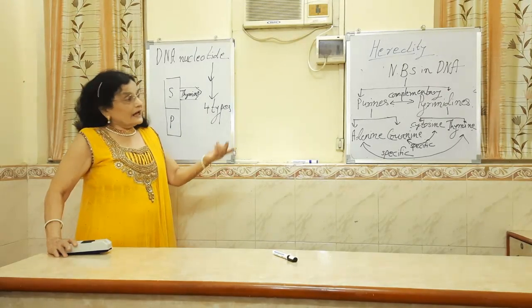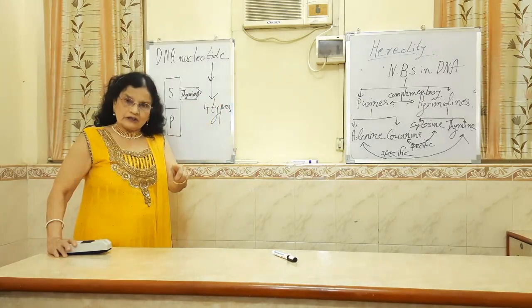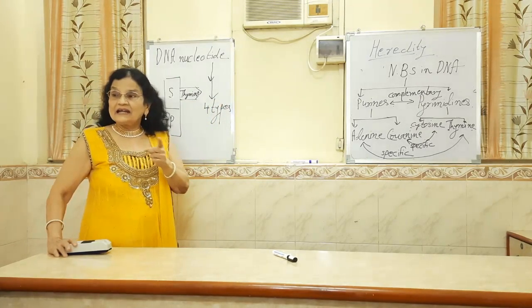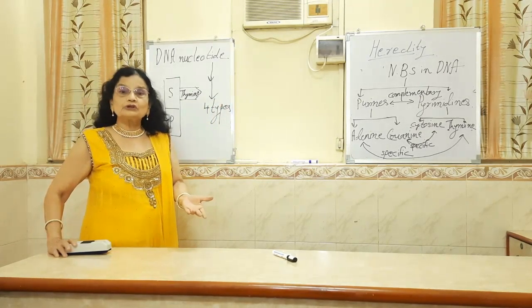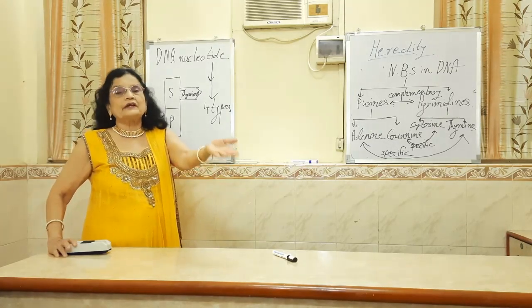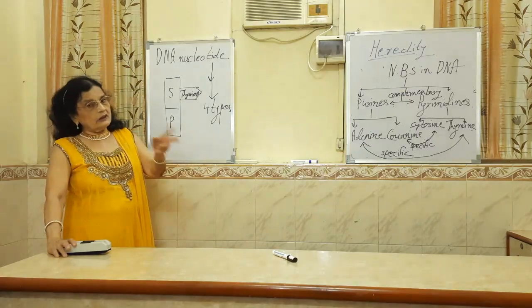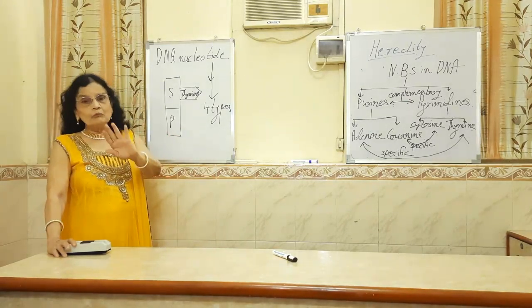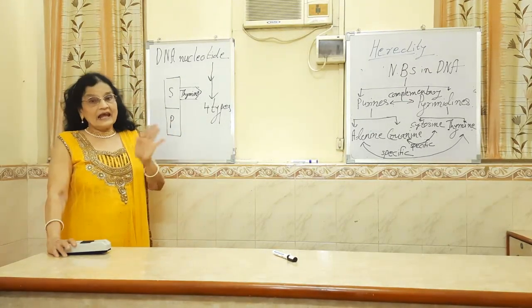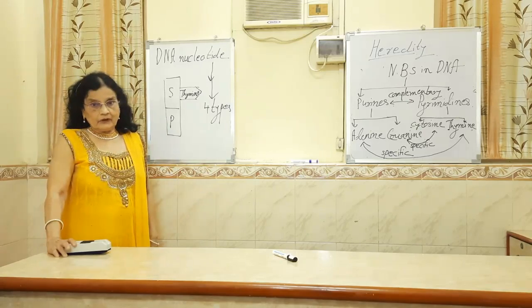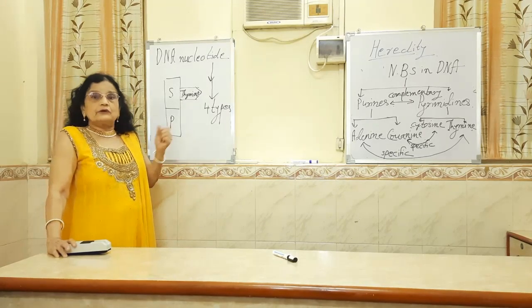We know that in DNA there is deoxyribose sugar, and in RNA there is ribose sugar. So this is the first point of difference. Phosphoric acid molecule is present in both DNA as well as RNA. So what remains is nitrogen base.